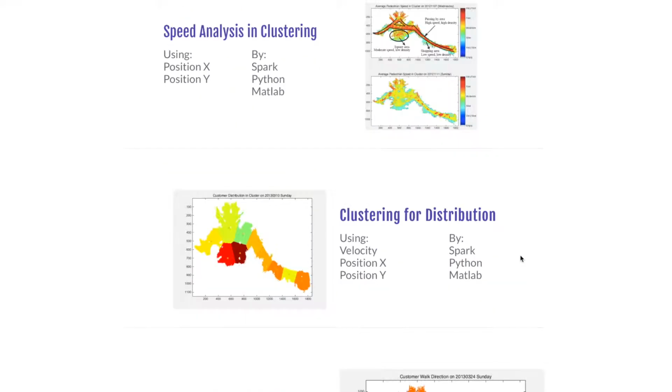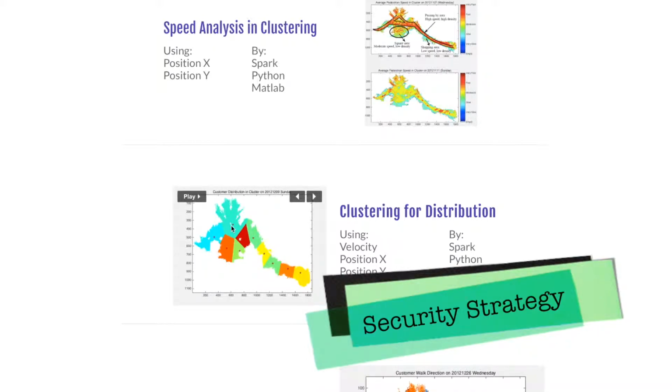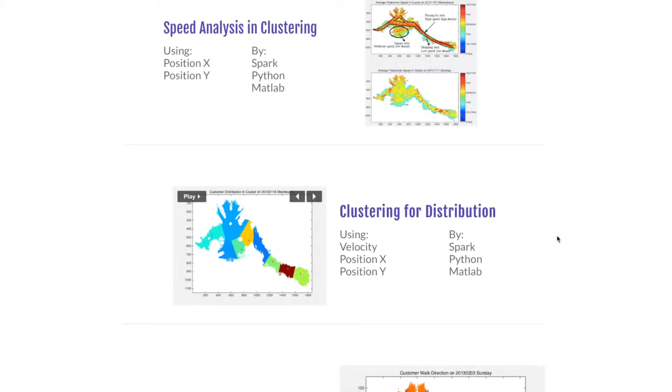Then we use Spark and do k-means clustering by the position x and y of each person time to divide the mall into 10 areas. We suggest the mall to assign safeguards at the center of each cluster to minimize the average distance to each client.